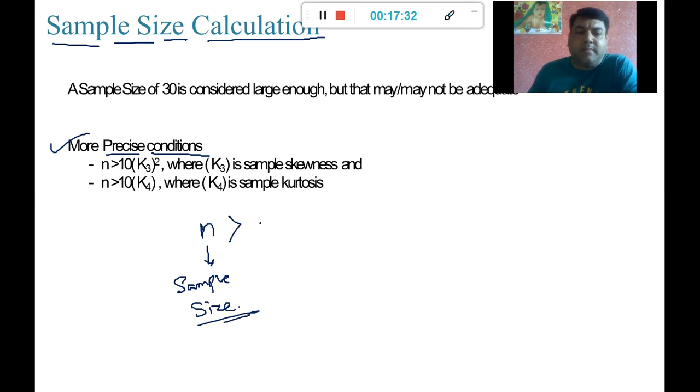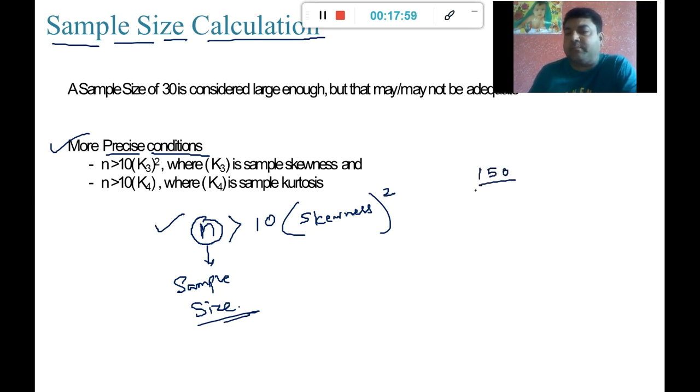So that shall be greater than this calculation, that is 10 multiplied by the square of the skewness of the data which I am having as a sample right now. The sample size should always be greater than this; this condition has to be satisfied. For example, if I am having 150 samples, and if the skewness is 160, which means that the condition is not going to be satisfied.